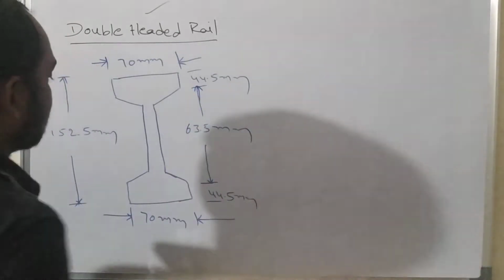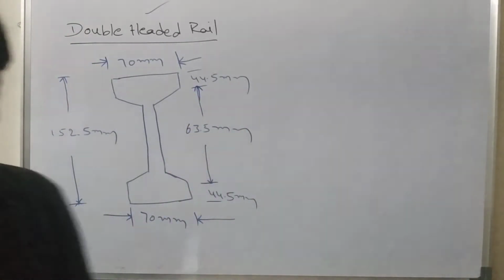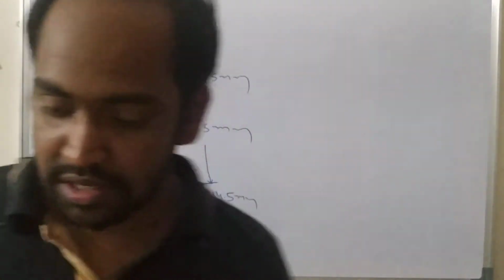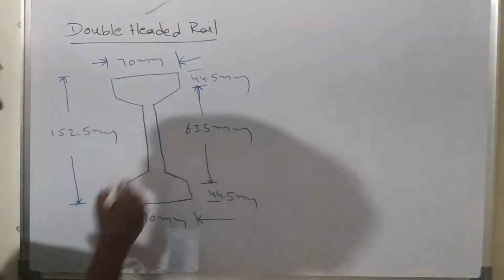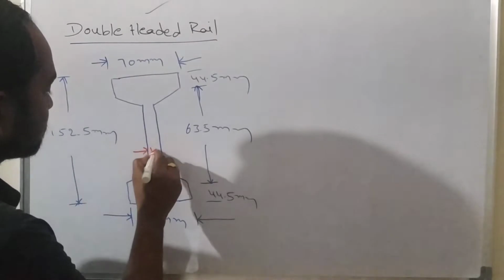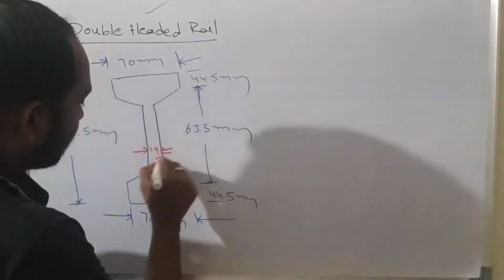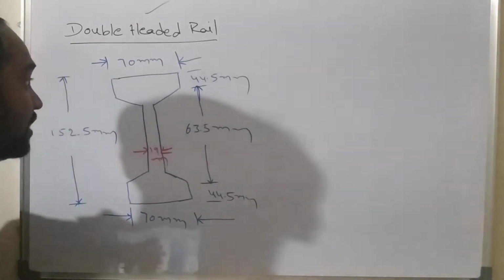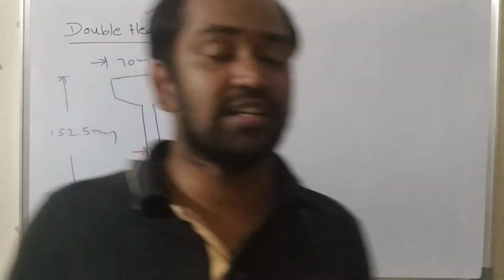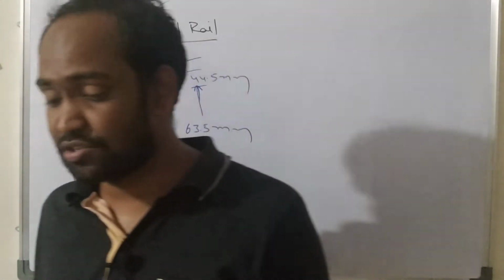Understand now? And coming to the width of the stem, it is 19 mm. So the width of the stem is 19 mm. So these are all the dimensions of the double-headed rail. These are constant throughout India and also throughout the world.